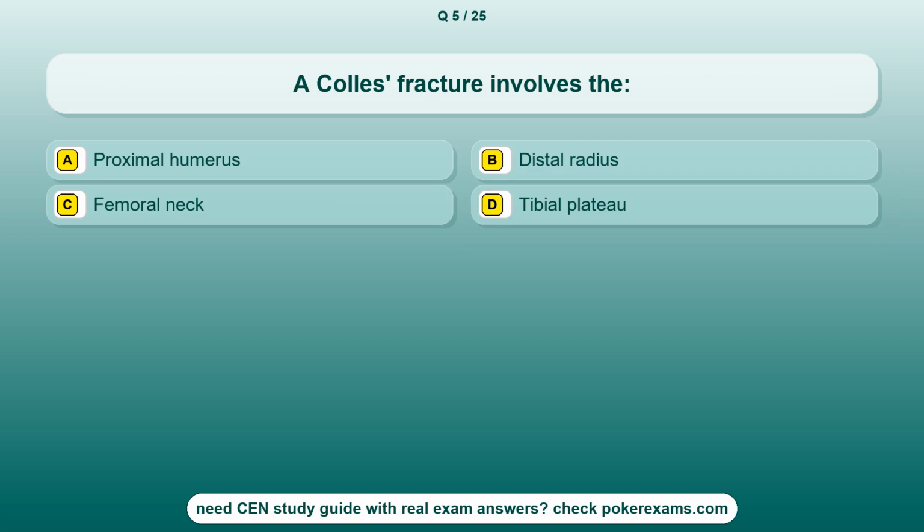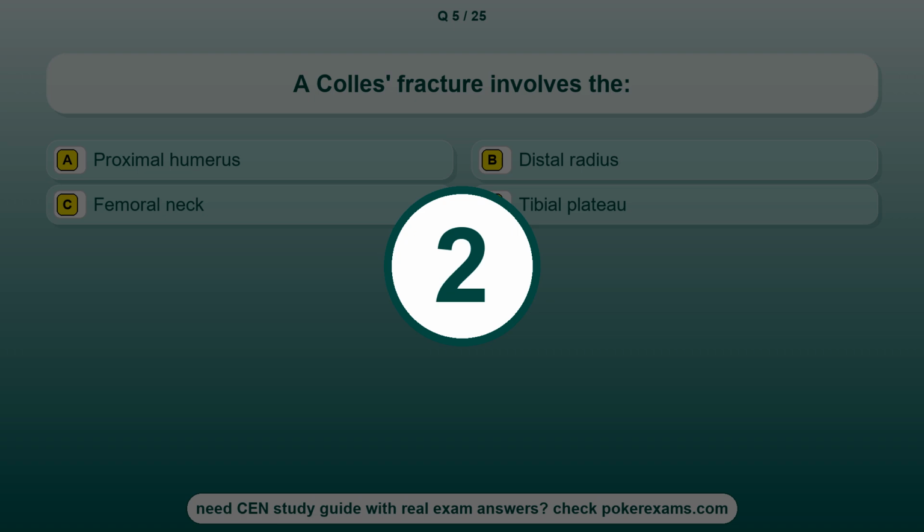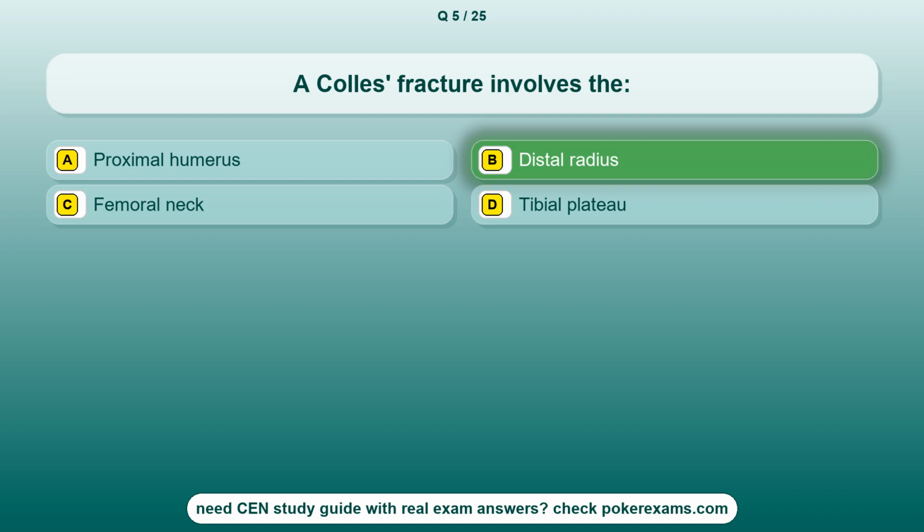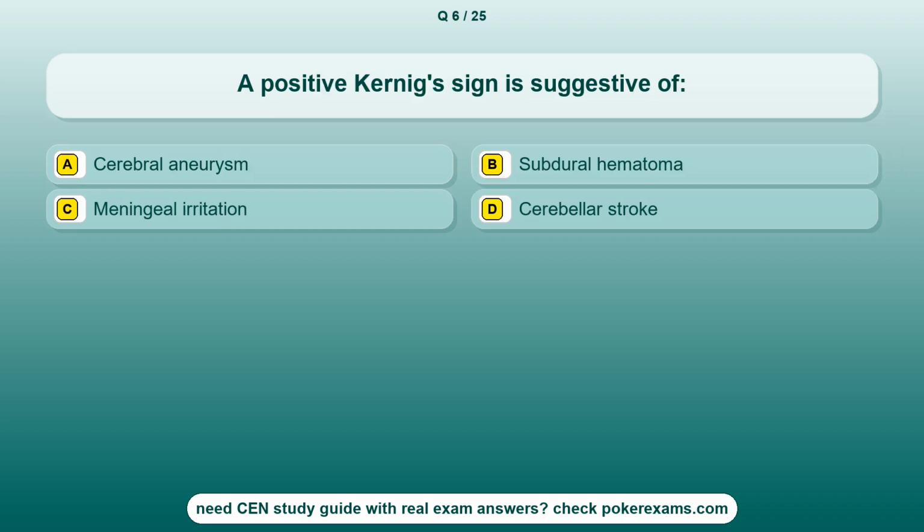Question 5. A Colles fracture involves the Option A. Proximal humerus. Option B. Distal radius. Option C. Femoral neck. Option D. Tibial plateau. The correct answer is option B. Distal radius.